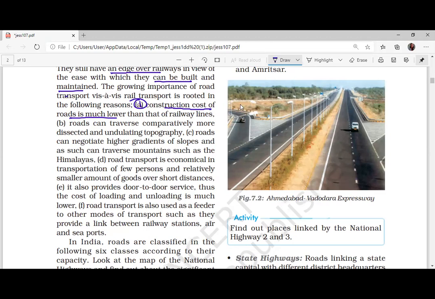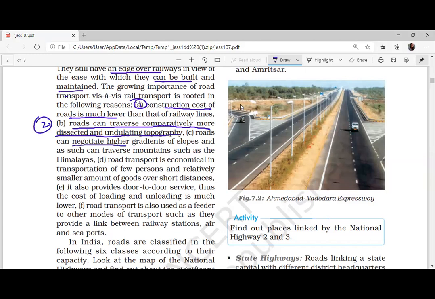Roads can traverse comparatively more dissected and undulating topography. That means it can be constructed almost everywhere. In desert also you can construct, in hills also you can construct. So roads can traverse, that means go through, comparatively more dissected and undulating topography. That is the second advantage.